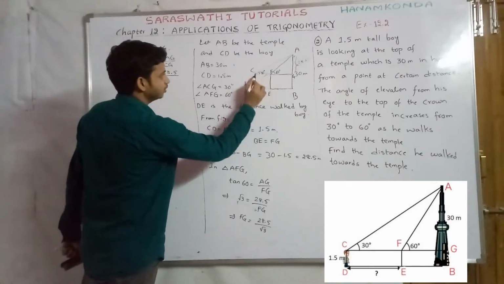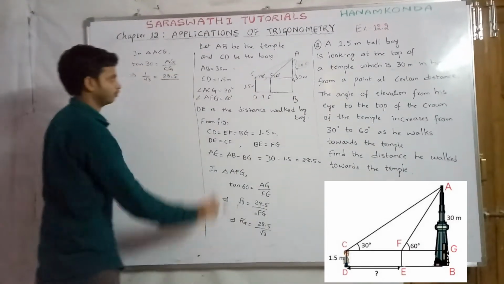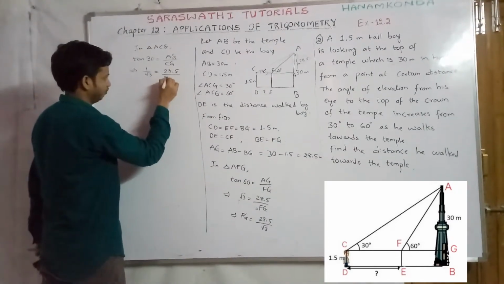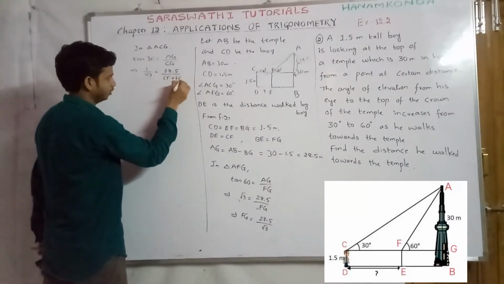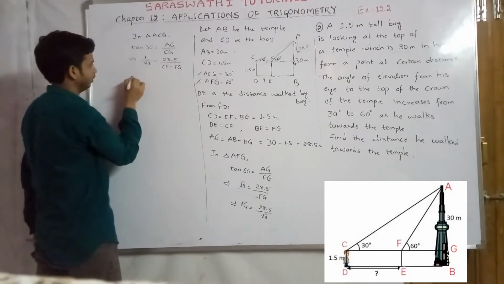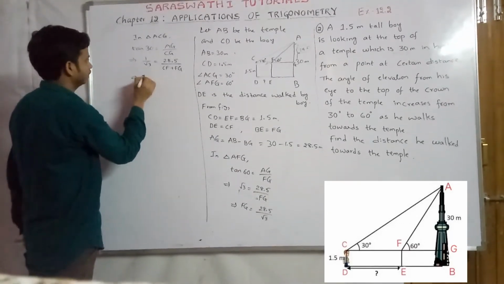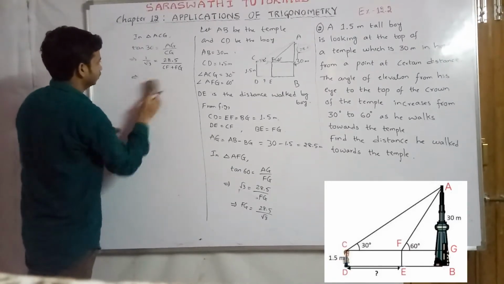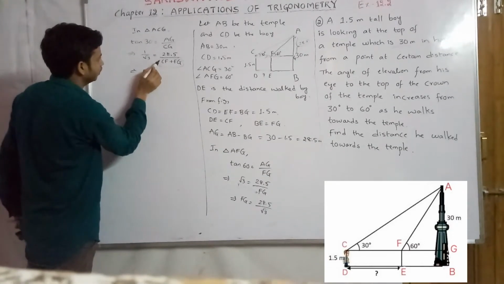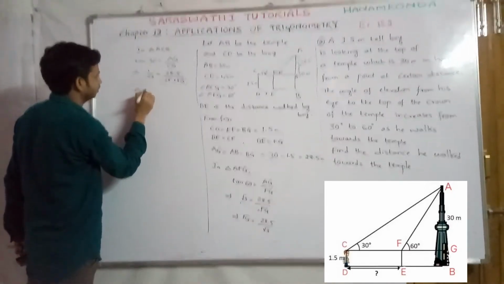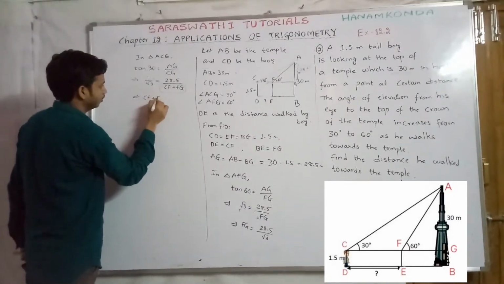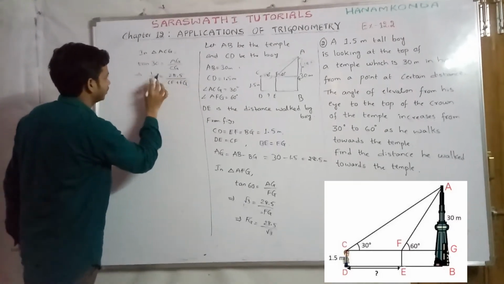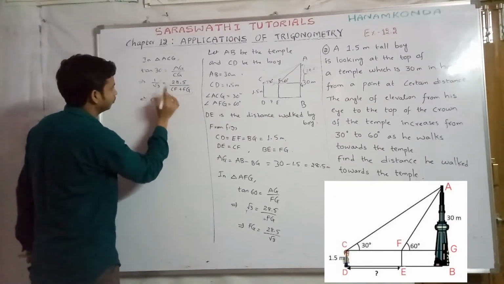So CG is CF plus FG. From the figure, the CG value can be calculated as CF plus FG. So it implies that 1 by root 3 equals 28.5 by CF plus FG. Cross multiply: CF plus FG equals root 3 into